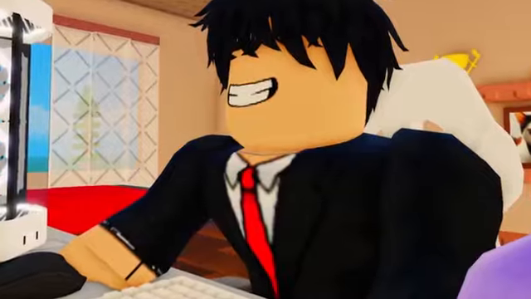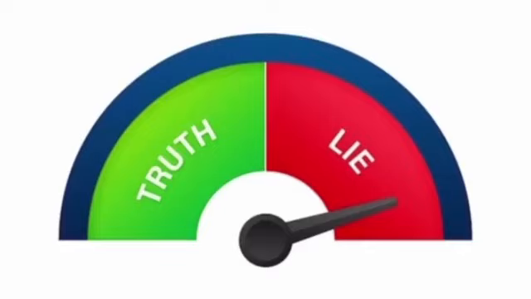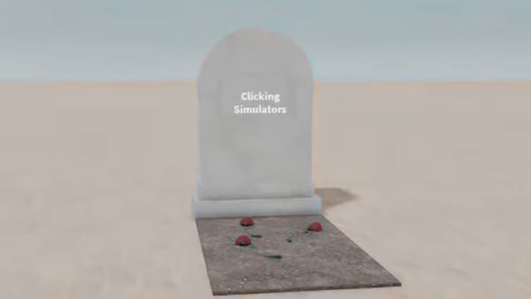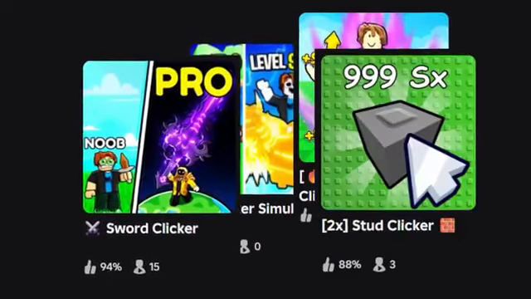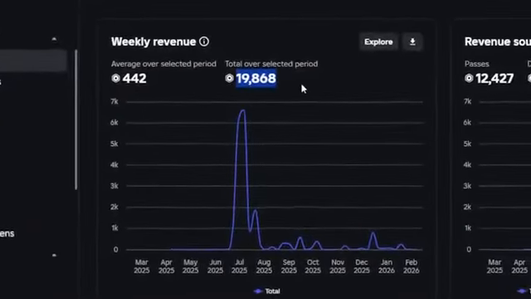After seeing this success, I kept on updating this game, but unfortunately, it never managed to hit the algorithm. Not because the game was trash, but because the genre of clicker games was long dead. These types of games rarely ever got popular anymore. However, I didn't let this get me down because the game has made a total of 20,000 Robux.